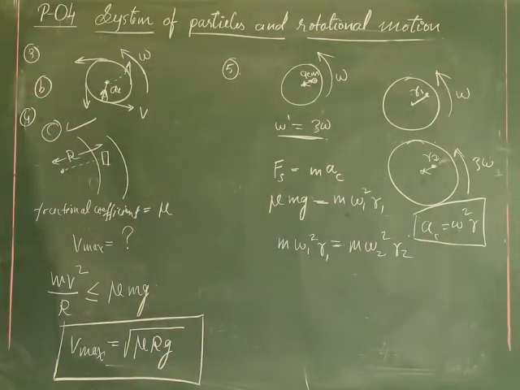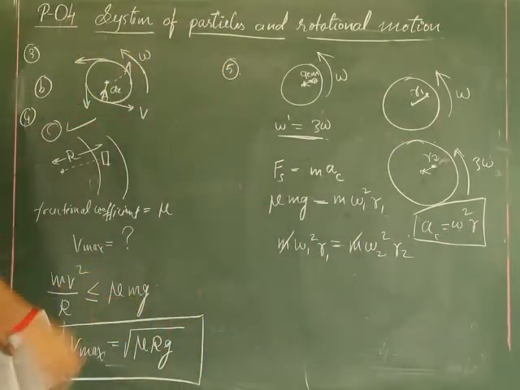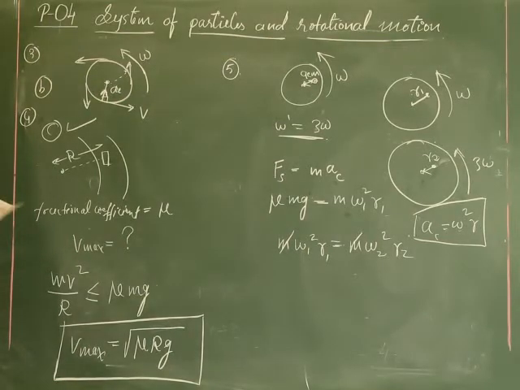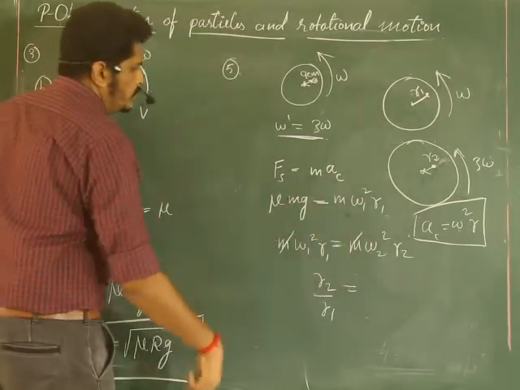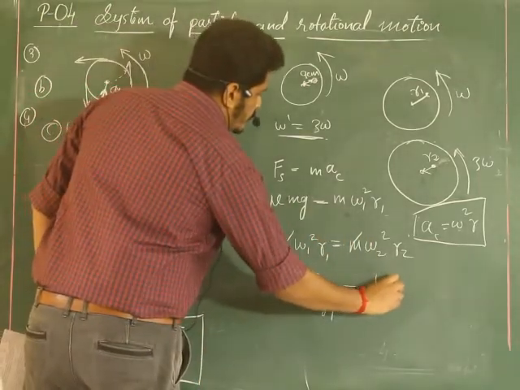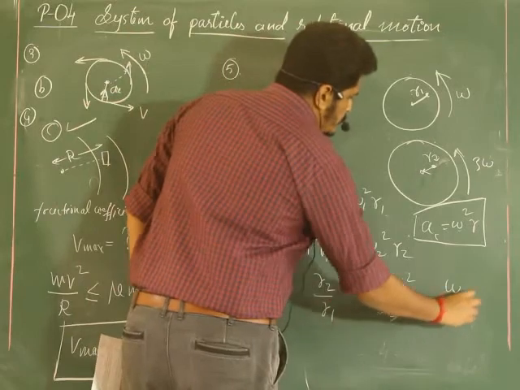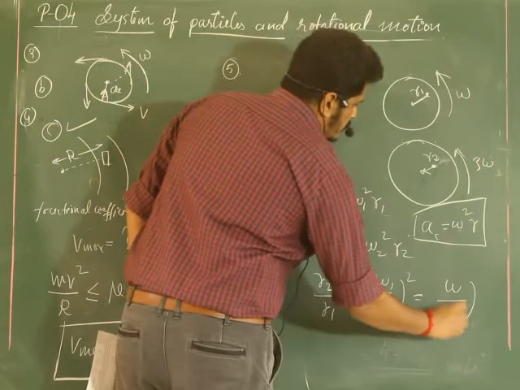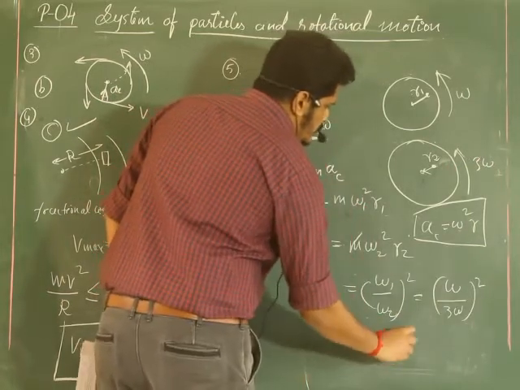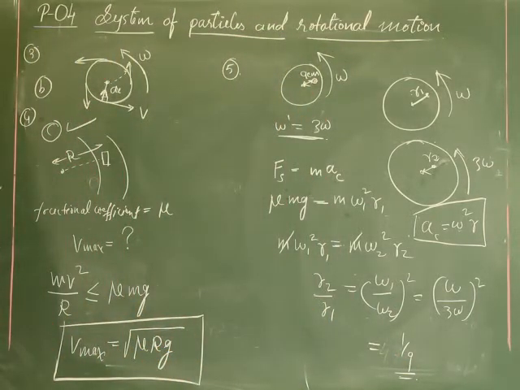So now I will do some substitutions like this. What substitutions can we do here? r2 by r1 equals omega1 by omega2 whole square. And what is omega1? Just omega. Omega2 means 3 times, so 3 omega, squared. So how much do we get? This is 1 by 9. We get 1 by 9.